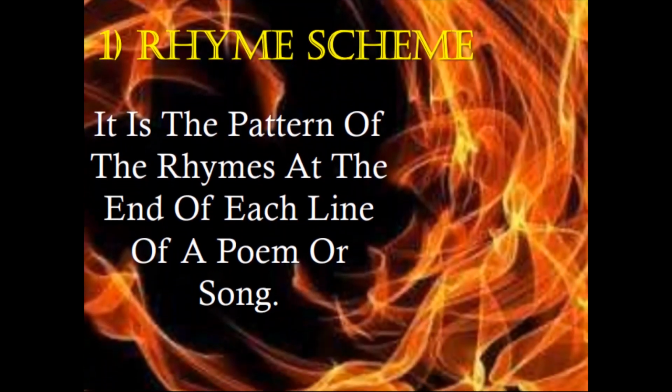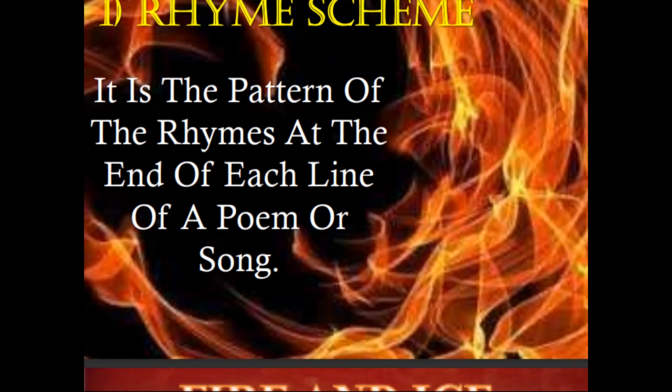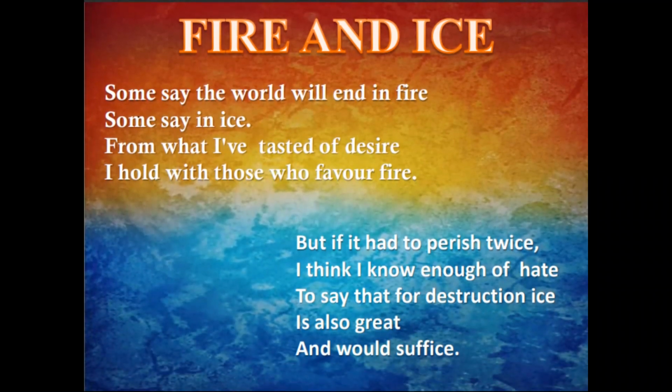Now, let's start. So, the first poetic device is rhyme scheme. It is the pattern of the rhymes at the end of each line of a poem or song. Now let's see the rhyme scheme of our poem Fire and Ice.